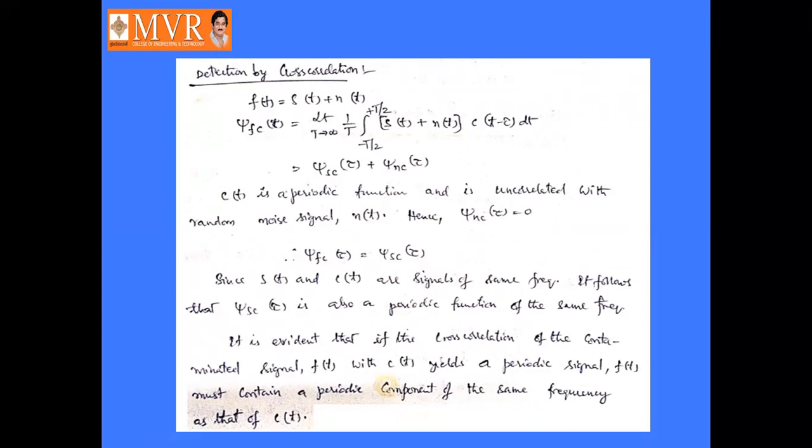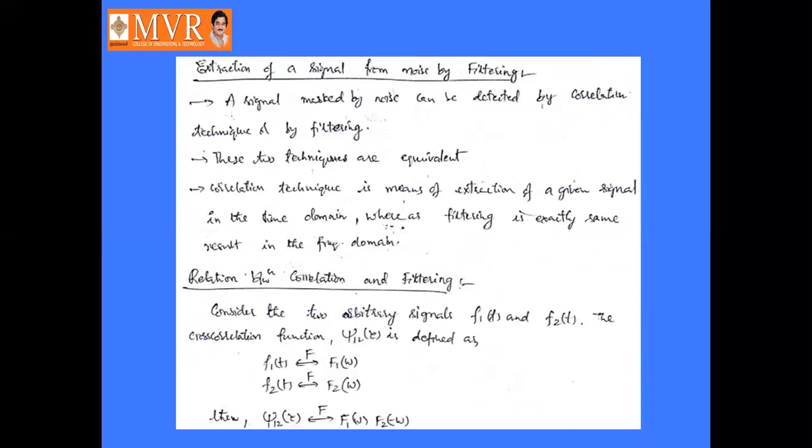This is the detection of the periodic signal using the correlation technique. Like this, we can detect the periodic signal using autocorrelation as well as cross correlation functions in the presence of noise.